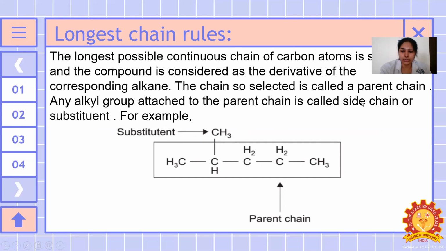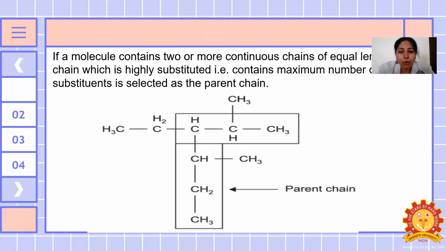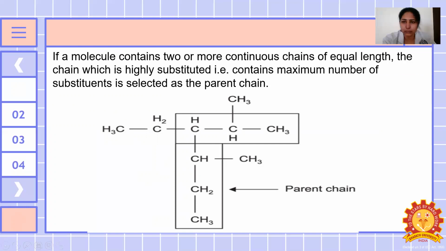Next, if a molecule contains 2 or more continuous chains of equal length, the chain which is highly substituted, that is, which consists of a maximum number of substituents, is selected as the parent chain.